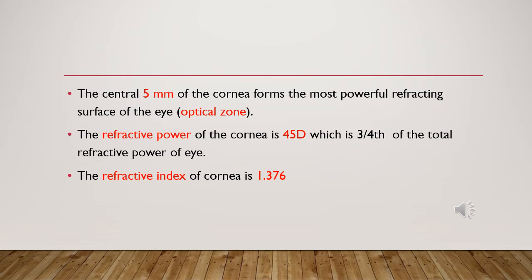The central 5 mm of the cornea forms the most powerful refracting surface of the eye. This is called the optical zone. The refractive power of the cornea is about 45 diopters, which is 3/4 of the total refractive power of the eye. The refractive index of the cornea is 1.376.